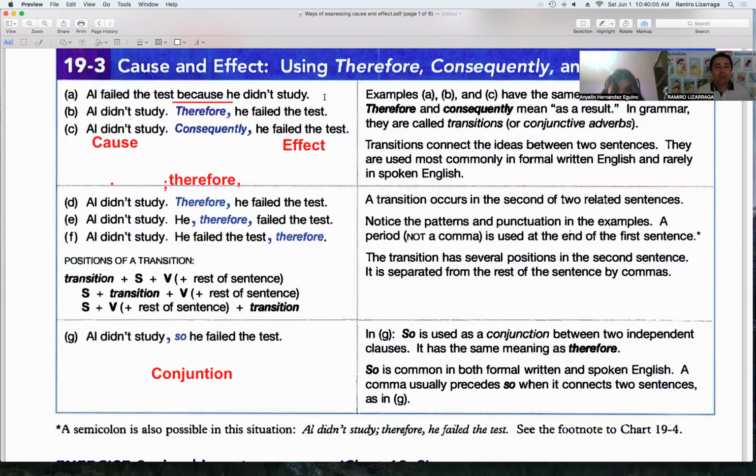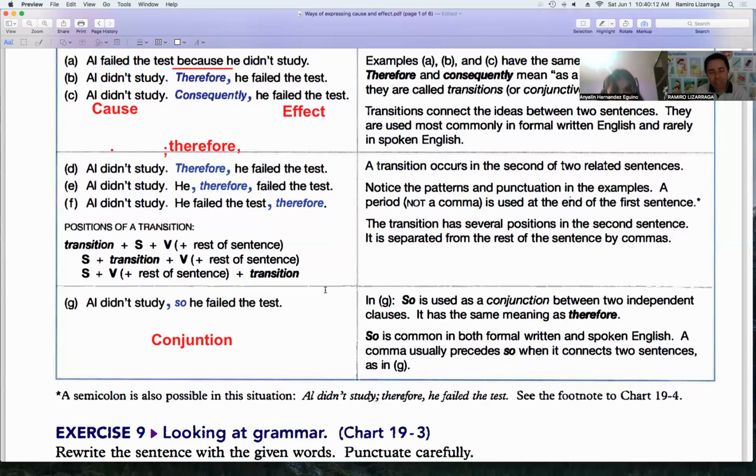But this one, yeah, it is complete. "He didn't study." What I'm trying to say is that with so, we use two independent clauses, two main clauses. Look, "He didn't study" is independent and complete. "So he failed the test" also.